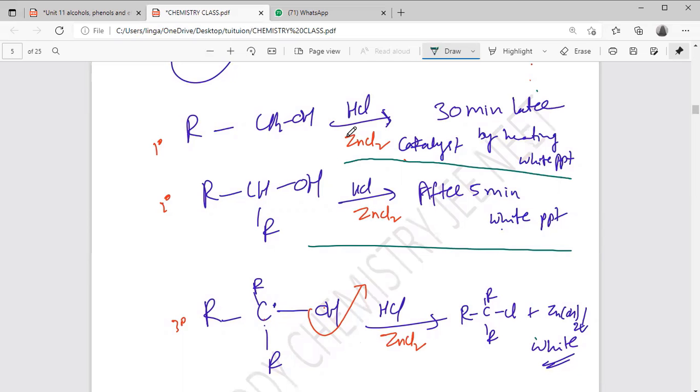Yes, sir. So only one reagent reacts with different alcohols, or I can say it takes different times. That's why this reagent is used to distinguish alcohols.